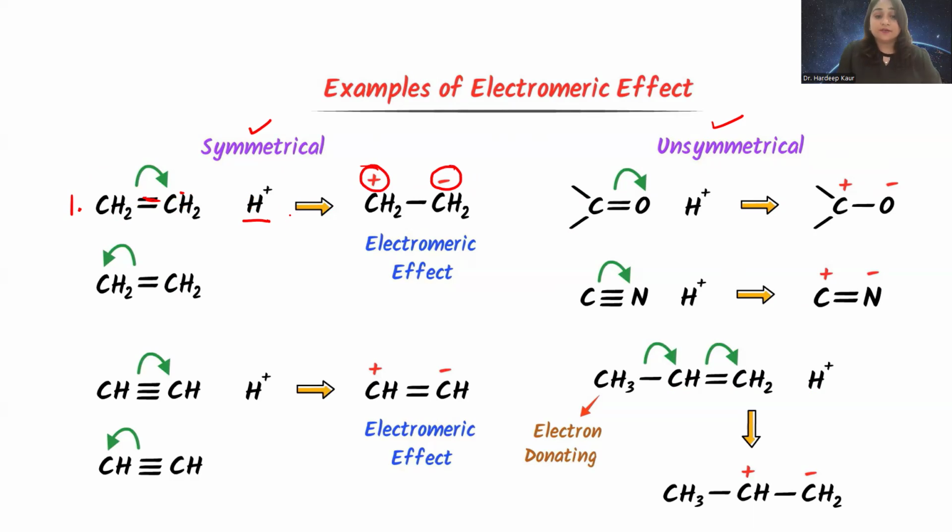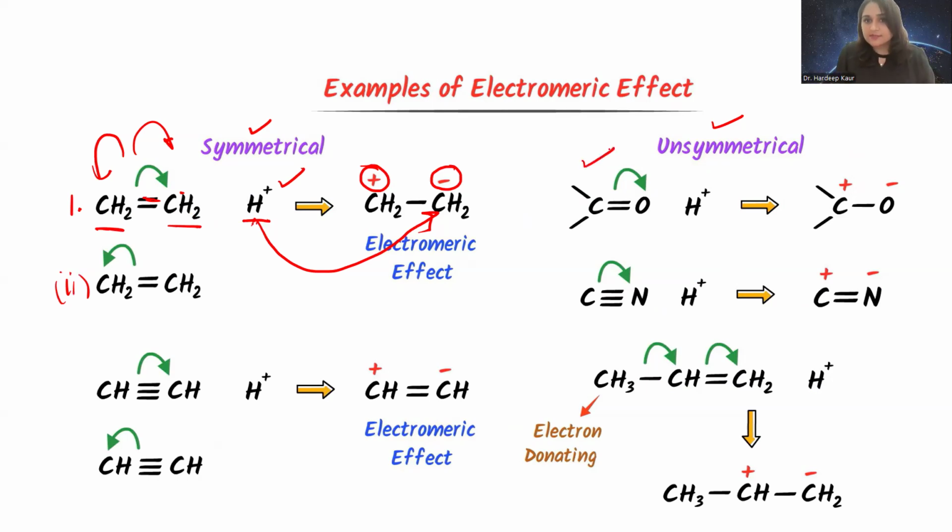Now, where will this attacking reagent go? It has a positive charge, so it will go to the negative charge. Positive and negative attract each other. There can also be a possibility that the transfer of electrons is not from this side but onto this other carbon, like here, this is the second case. That means this hydrogen has an equal probability of attaching itself to either this carbon or this carbon, because on both sides of the pi bond the same things are there, CH2 and CH2.